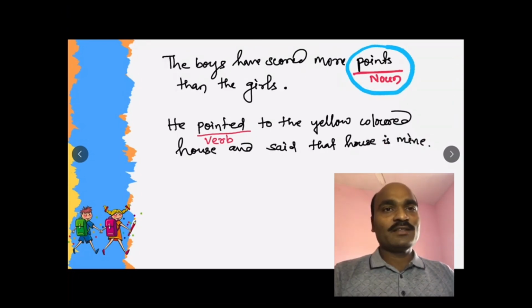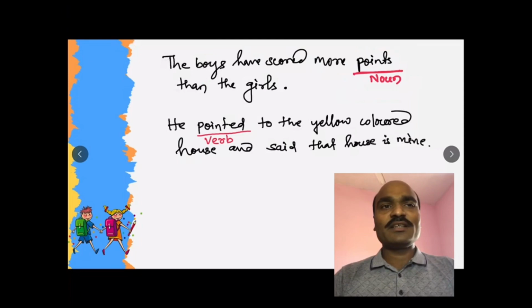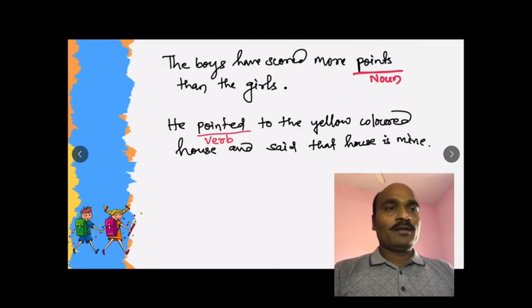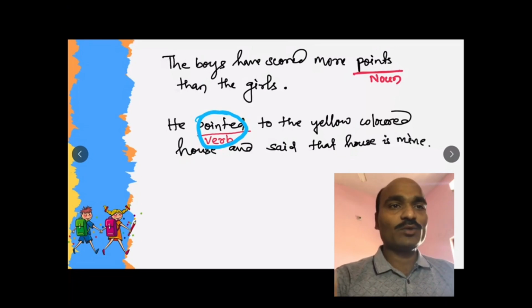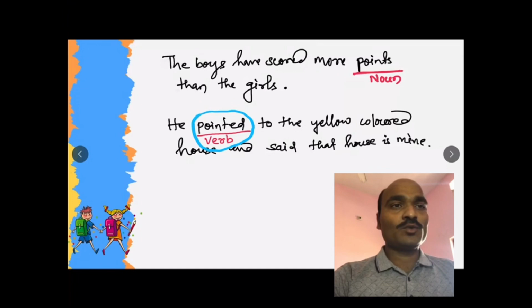Here, points is used as a noun and it means the number scored by the boys and the girls in a game. And in the second sentence, he pointed to the yellow color house and said, that house is mine. Here pointed means to show.